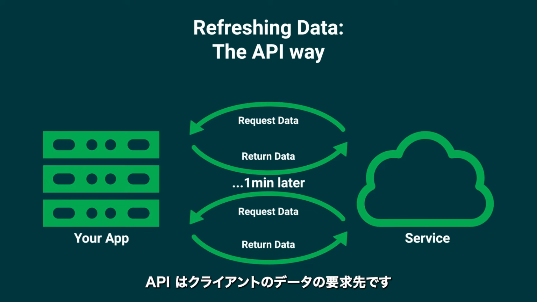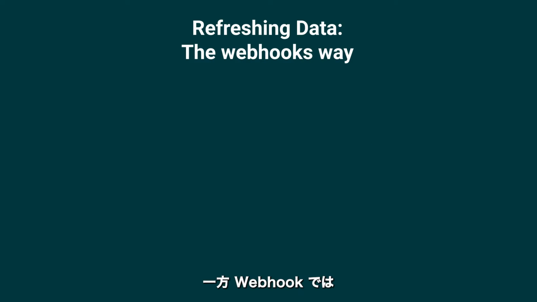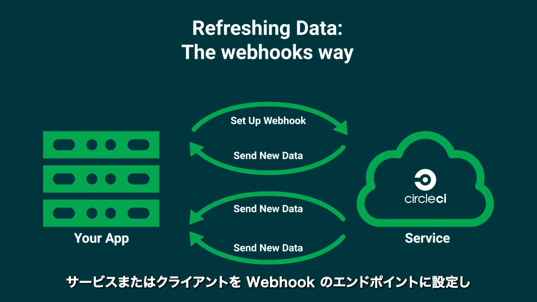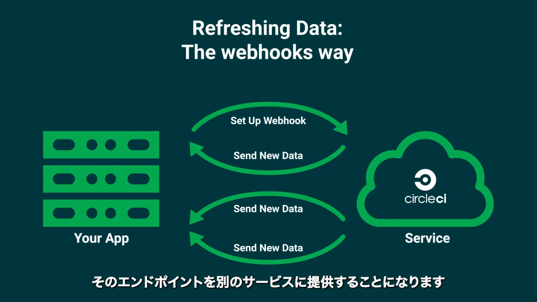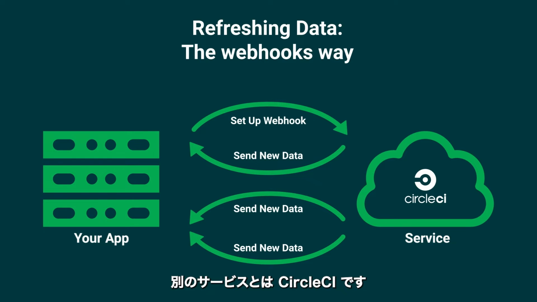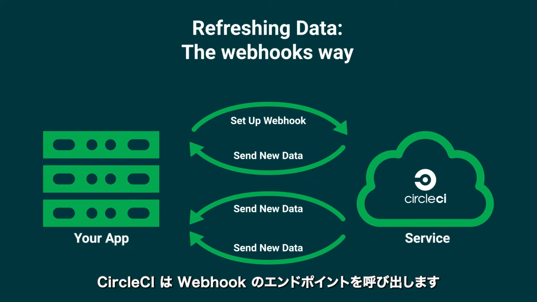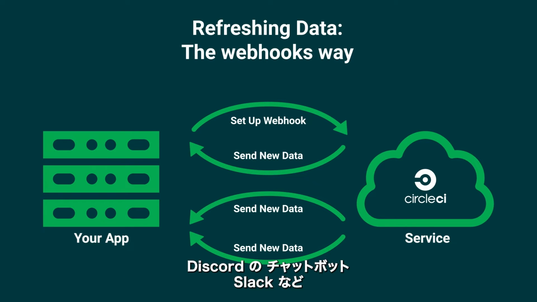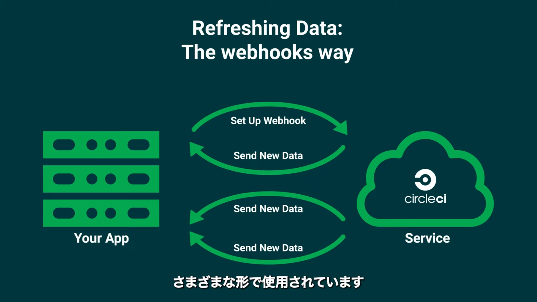experience for a developer. A client requests data from the API. If the client wants more data or check for whether that data has been updated, they need to make another request and potentially make more requests periodically. With a webhook, on the other hand, a service or client is set up so that it's a webhook endpoint and you give that endpoint to the other service. That other service, in our case that's CircleCI, will call your webhook endpoint when an event happens that you are interested in. Many places on the web use webhooks, from GitHub integrations, Discord chatbots, Slack, and many more.